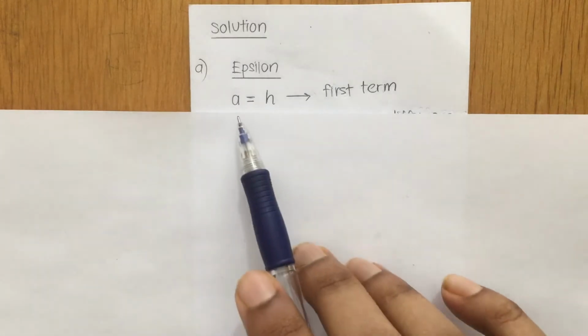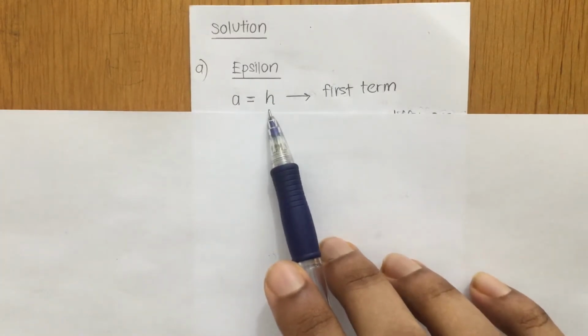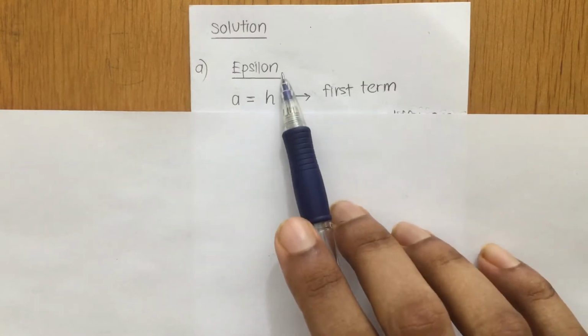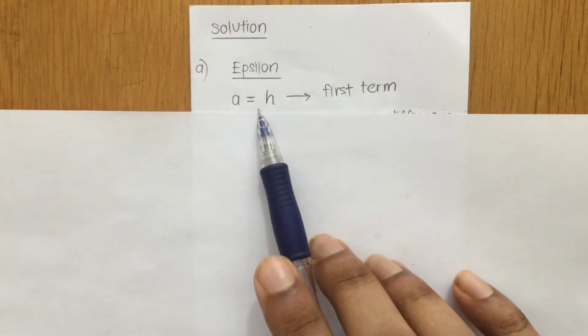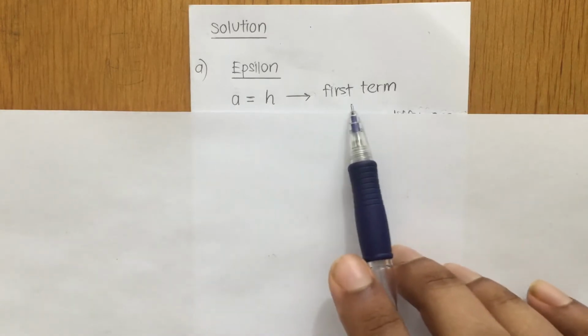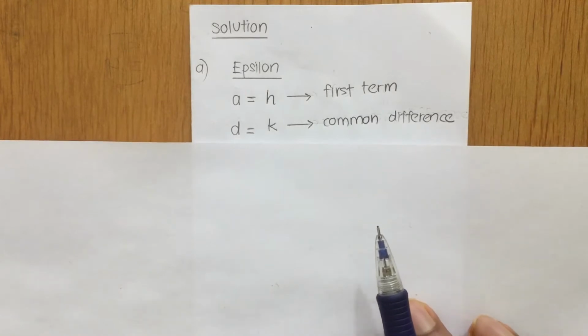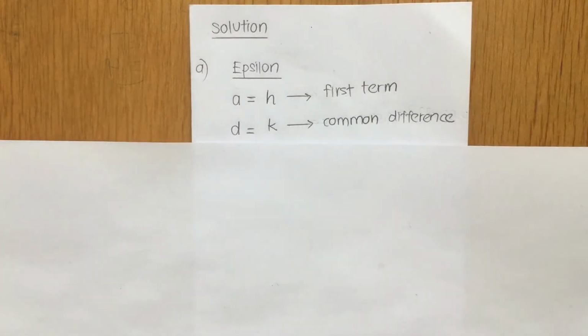So from here we know that our first term is equal to H. So this is your first month sales of your motorcycle. For Epsilon, the first month they actually sell H number of motorcycles. So this is actually your first term, and then it constantly increases by K motorcycles.